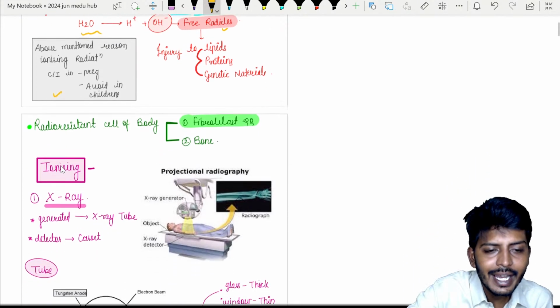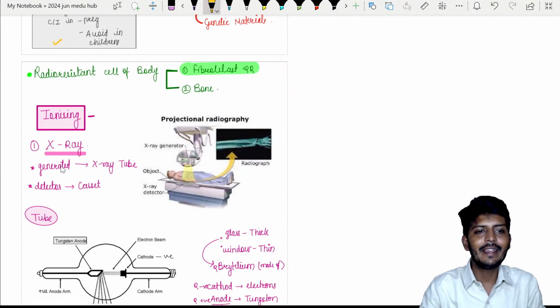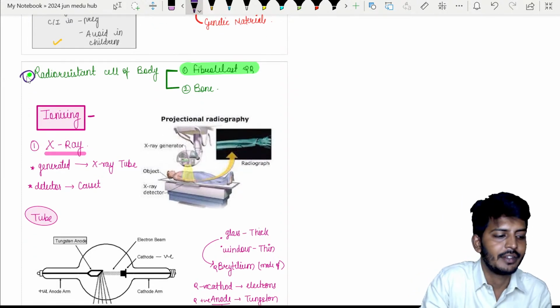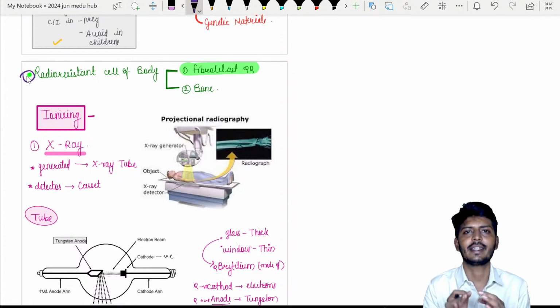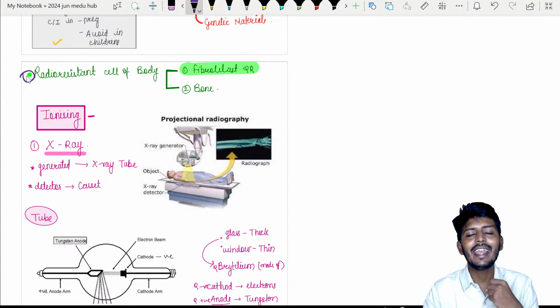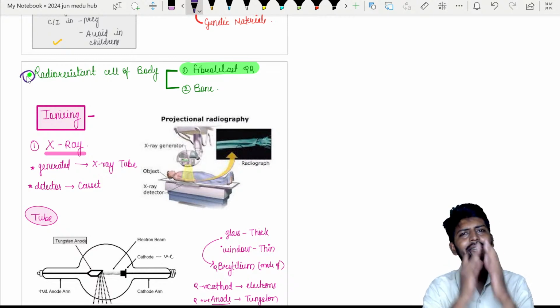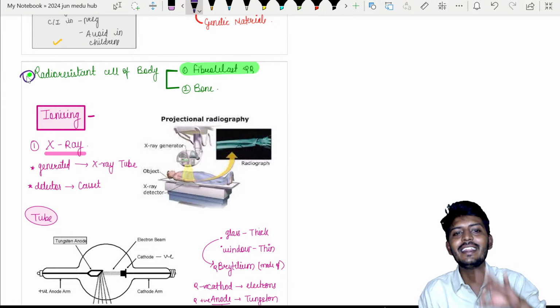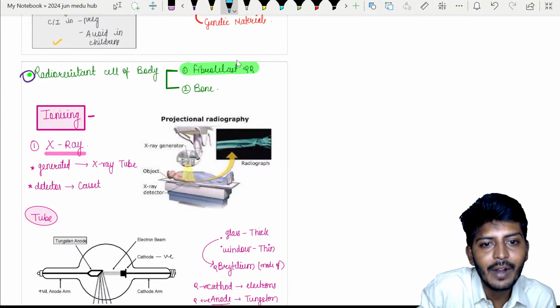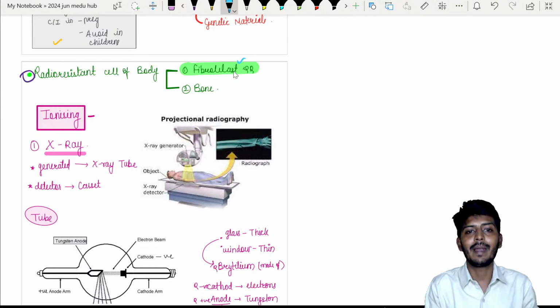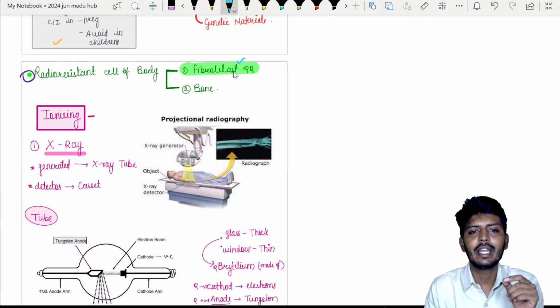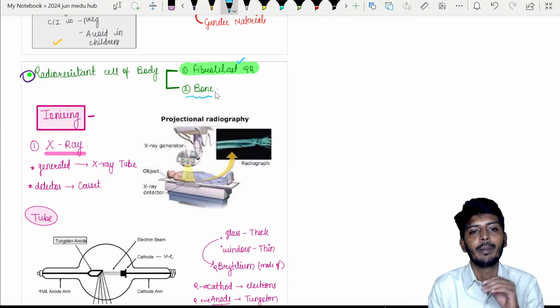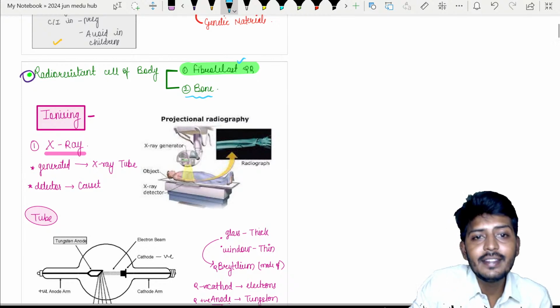The most radio-resistant cell of the human body is a very favorite question of examiners, and it has been asked. What do I mean by radio resistant? Whenever radiation, ionizing or non-ionizing, passes through a cell, the cell can have damage or some sort of changes inside. The most radio-resistant cell is the fibroblast. After that comes bone. And then the radio-sensitive places.